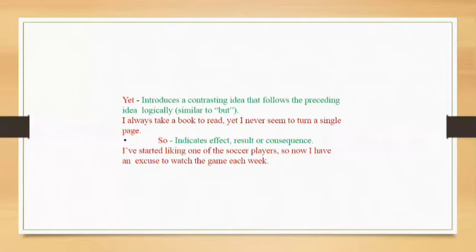So I have an excuse to watch the game each week now. Why? Because of the first part: I have started liking one of the soccer players. So the second part is the consequence of the first part. It is the result of the first part. It is the effect of the first part.